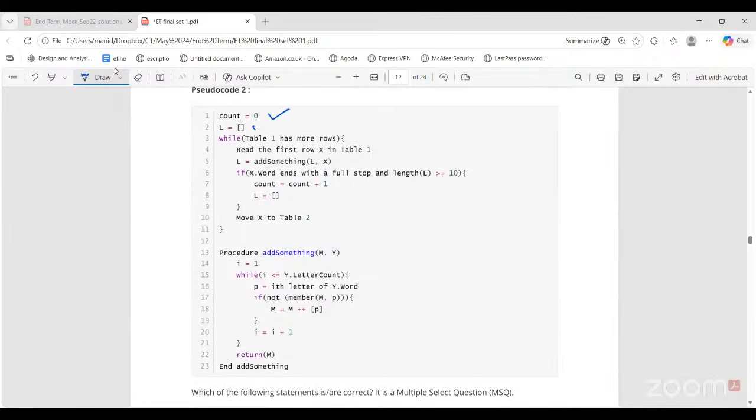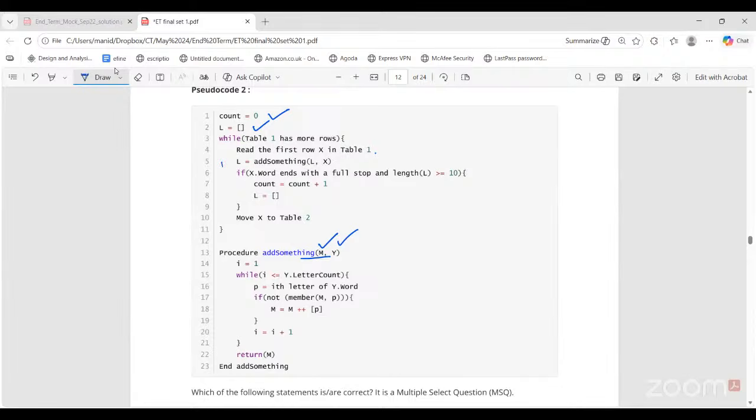Again, count is 0, L is empty. As long as we have more rows in table 1, read the first row. Again in L, call the add something procedure. In the add something procedure, see again it is taking the empty list and the word, I is set to 1, I less than or equal to letter count, P is the ith letter of the word, if not a member then add P. Same thing is happening, right?